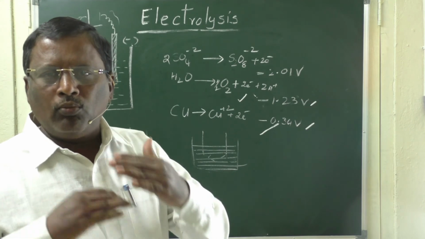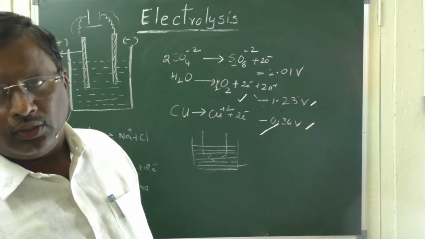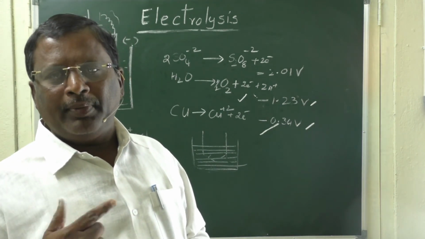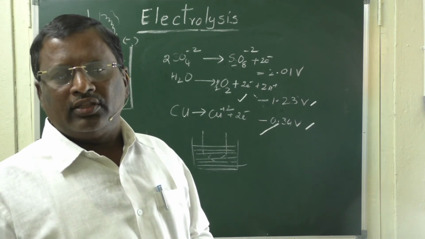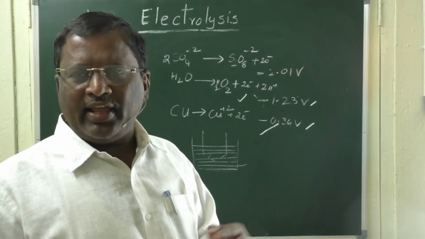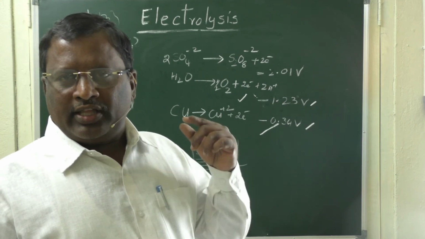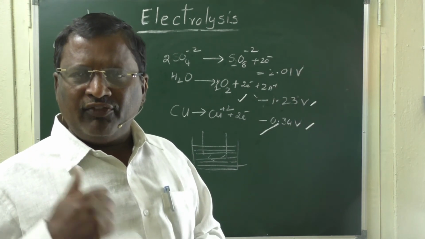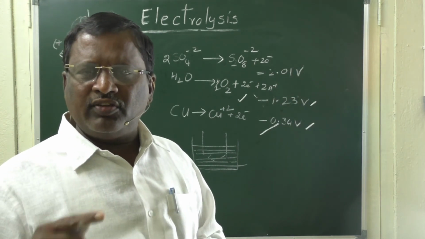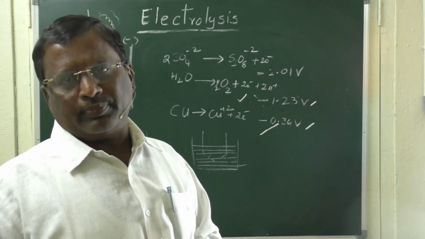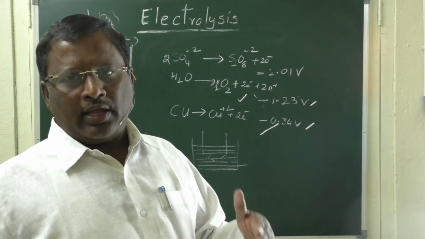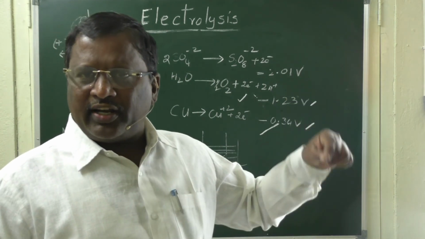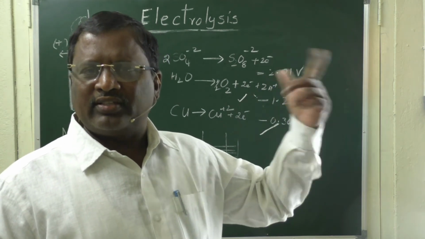So, here when two or more electrode reactions are possible, which reaction takes place will depend upon the potential of that reaction. If it is an anode reaction, the reaction with the highest oxidation potential will take place. If it is a cathode reaction, the reaction with the highest reduction potential will take place. If you want to compare the anode with respect to reduction potential, the reaction with the least reduction potential will take place first.